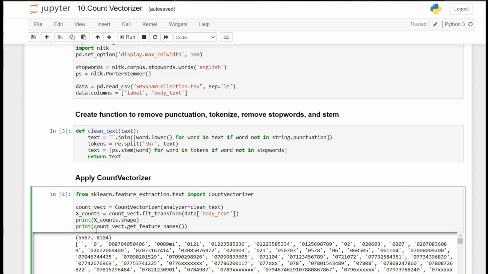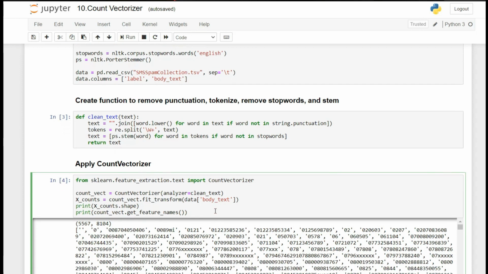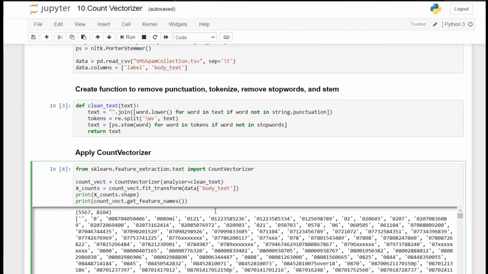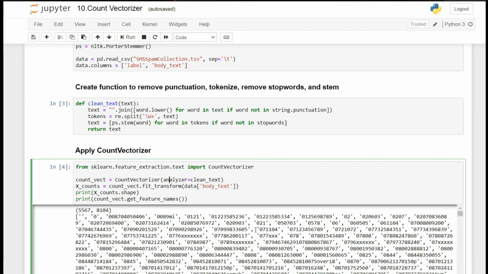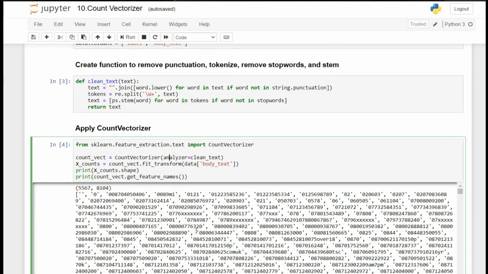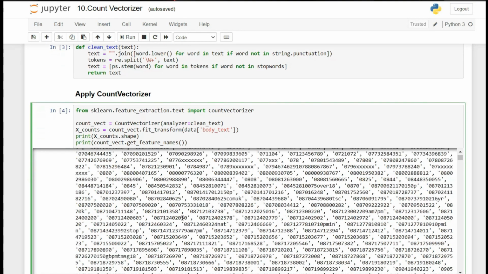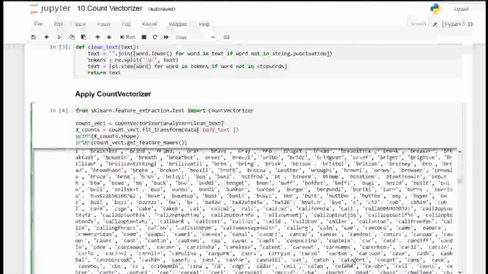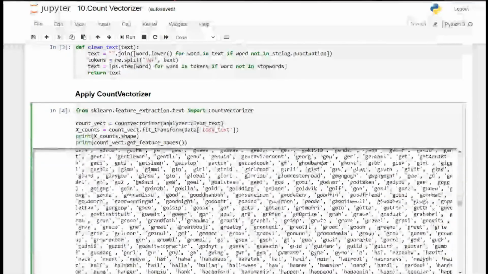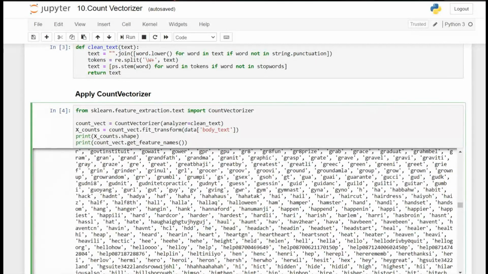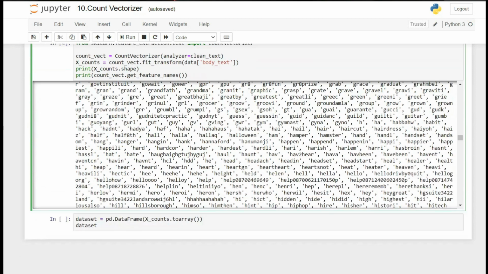And in the last line, print count_vec.get_feature_names, it is displaying each word separately. I am writing this line so that we can get all the distinct 8104 words that are detected by our model. So guys, let's have a look. Here are some numbers, some words, all the combinations that are found from our cleaned text data.